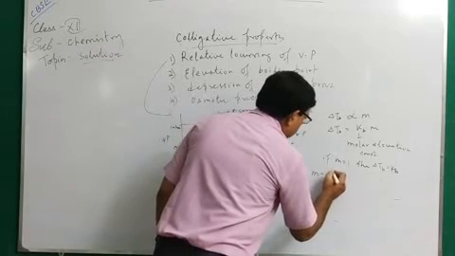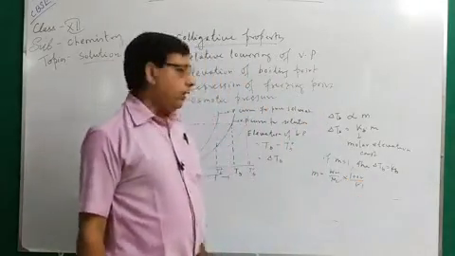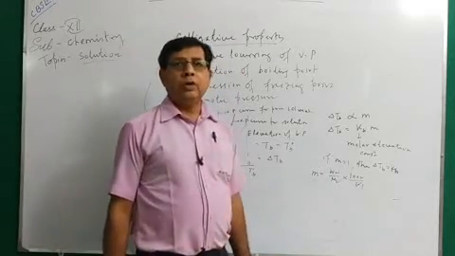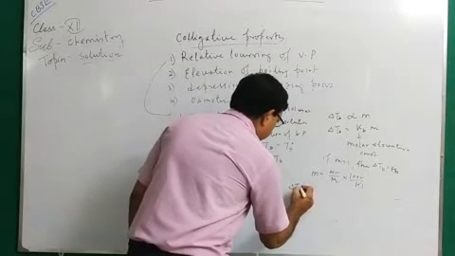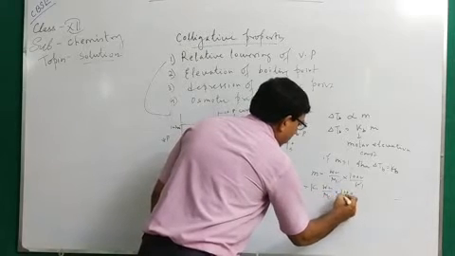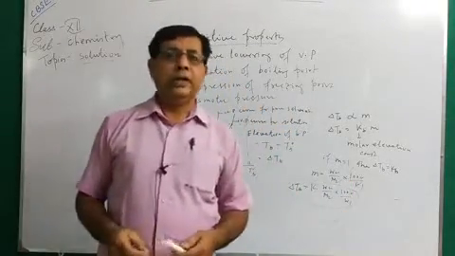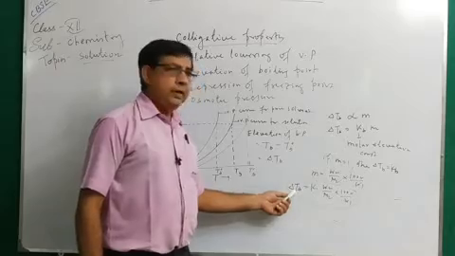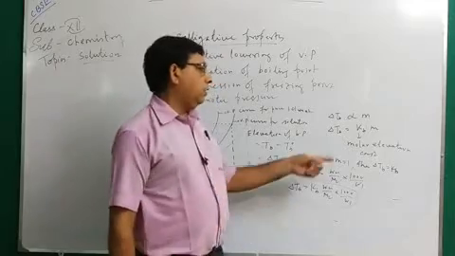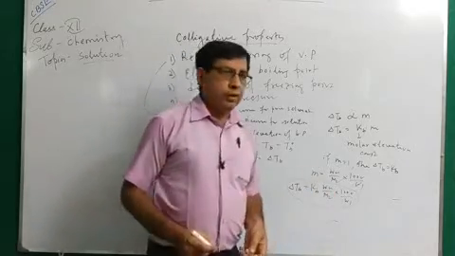You know that molality m equals W2 by M2 into 1000 by W1. W1 is the weight of solvent, W2 is the weight of solute, and M2 is the molecular mass of solute. So delta TB equals Kb into W2 by M2 into 1000 by W1. You must remember this formula. This is very important for the elevation of boiling point. Here Kb is the molal elevation constant, also known as the ebullioscopic constant.